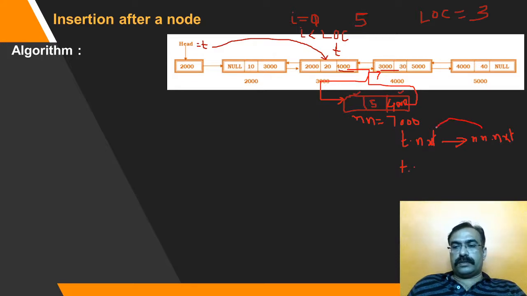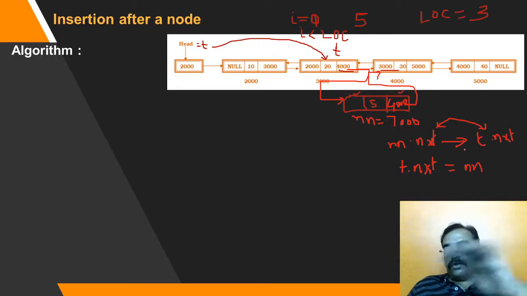Sorry, this should be reverse. New node dot next should be equal to t dot next. New node dot next is blank. Now t dot next becomes new node. To avoid confusion, I'll just erase this. It should not be t, and this should not be nn. This should be reverse. It should be t, and this should be nn. So new node dot next is equal to t dot next, and now t dot next will modify to new node. This link is established.